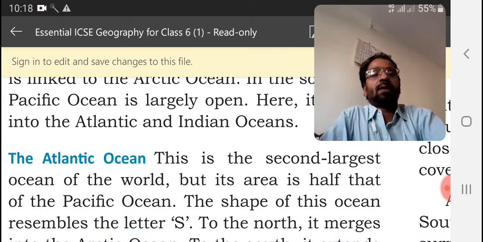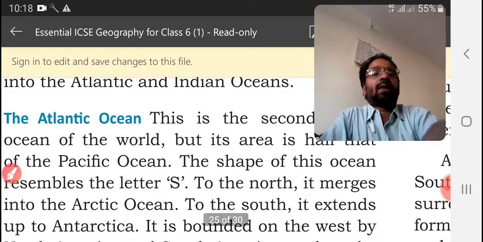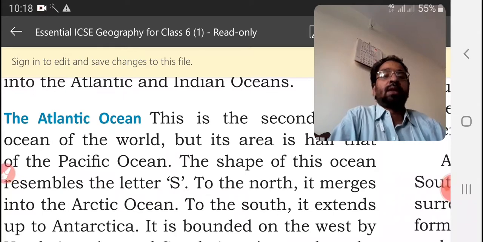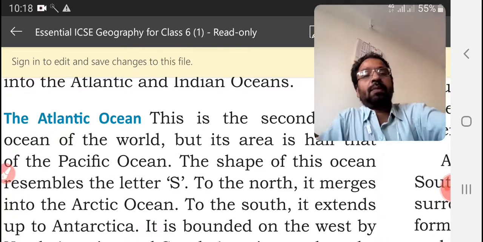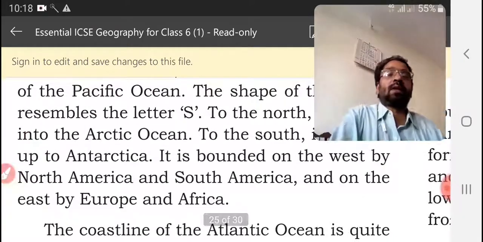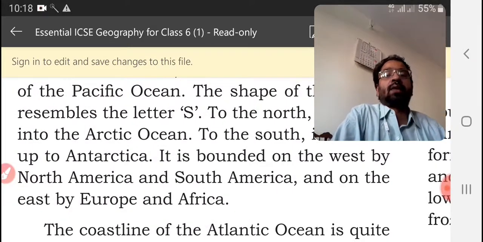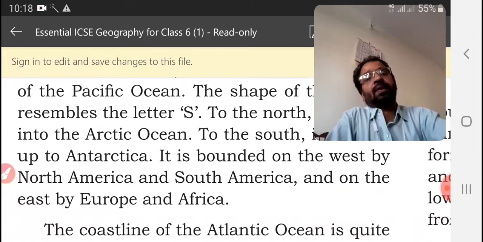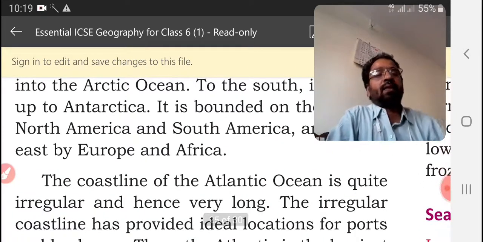In the north it merges with the Arctic Ocean, and to the south it extends up to Antarctica. It is bounded on the west by North America and South America, and on the east by Europe and Africa.